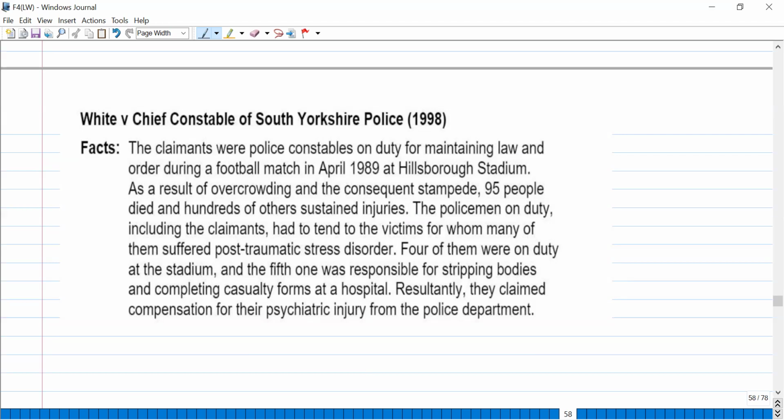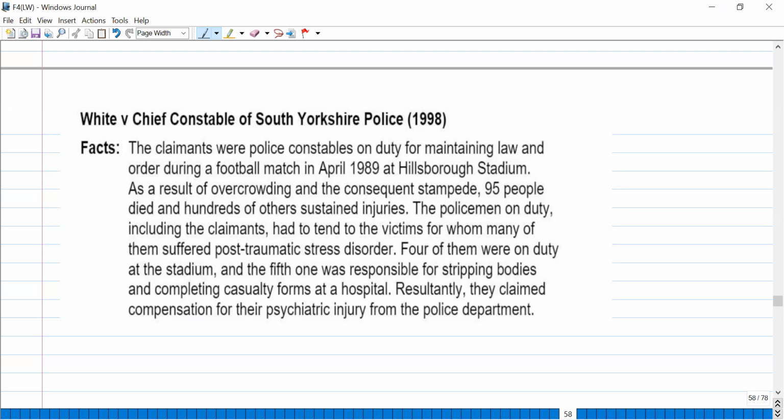Because they did not have any relation of love and affection, or any close relation with the one who died or with the one who suffered the injuries, right? So they did not have any close relation with that, any relation of love and affection. They were not secondary victims, and if they were not secondary victims, they are not entitled to get the compensation.